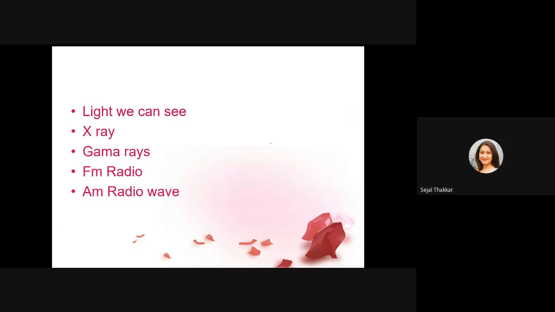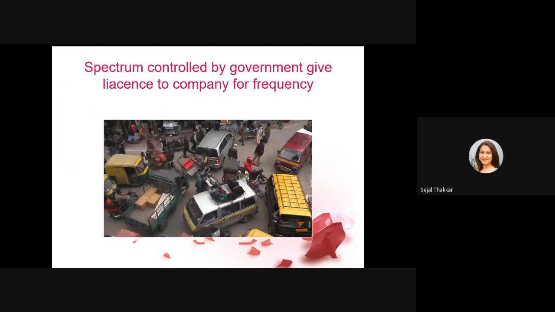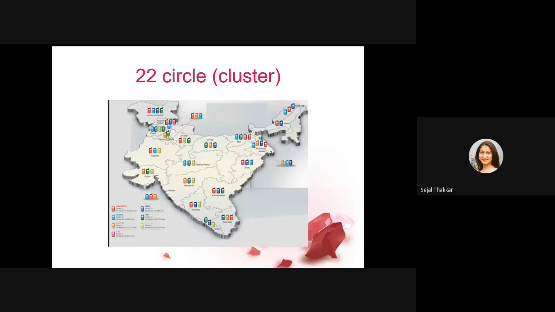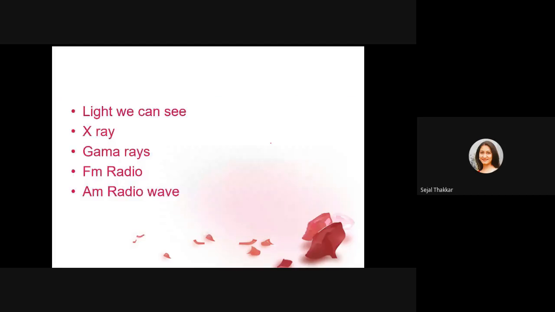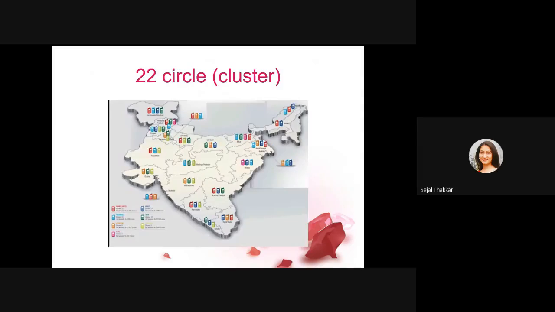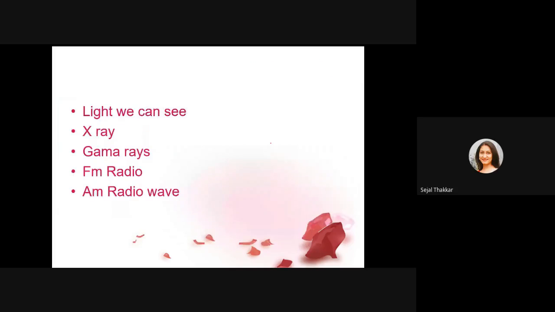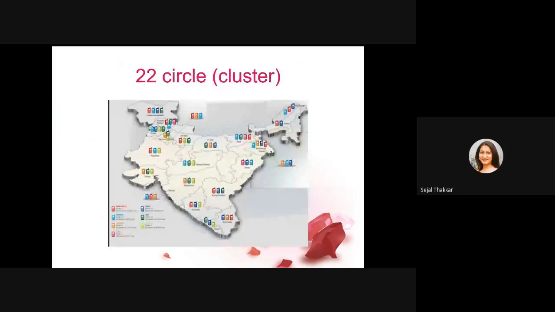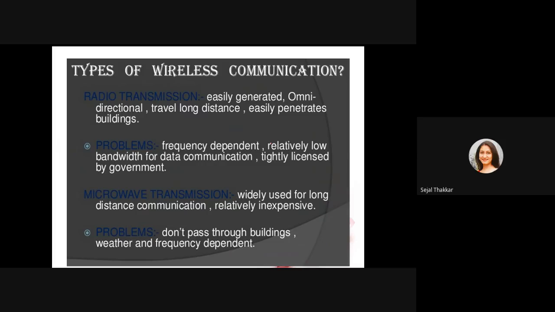And this electromagnetic spectrum is controlled by the government. You can see here there is traffic, and if I cannot control this traffic with a traffic signal, there is a chance of accident. So the electromagnetic spectrum is controlled by the government. The government has divided our country into 22 clusters or 22 circles, and as per need they provide us the authority over the spread spectrum and the rays.